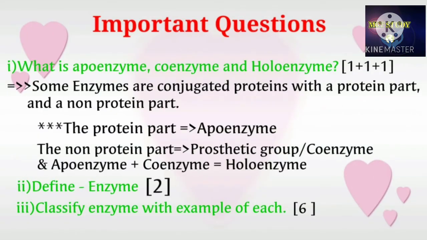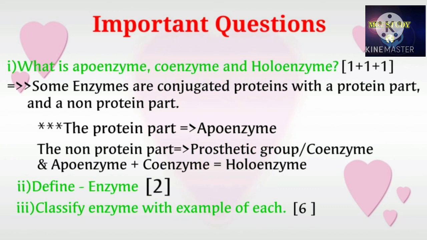Few important questions for this topic. Number 1, what is apoenzyme, coenzyme, and holoenzyme? I previously told that enzymes are protein in nature. They may be simple protein or conjugated protein. Some enzymes are conjugated proteins with a protein part and a non-protein part. The protein part is called as apoenzyme and the non-protein part is called as prosthetic group or coenzyme.